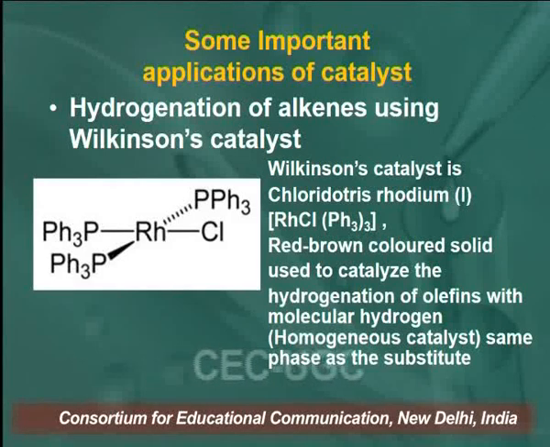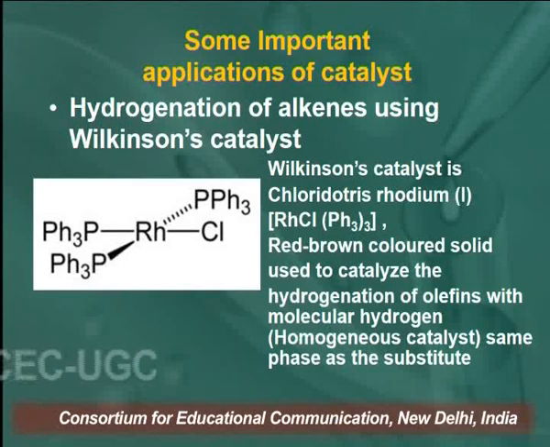One important example is hydrogenation of alkenes using Wilkinson catalyst. Wilkinson catalyst is a very important catalyst, and in hydrogenation of alkenes we use it. What is the Wilkinson catalyst?